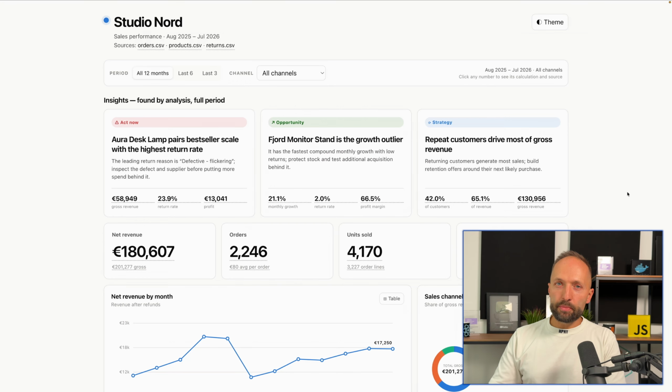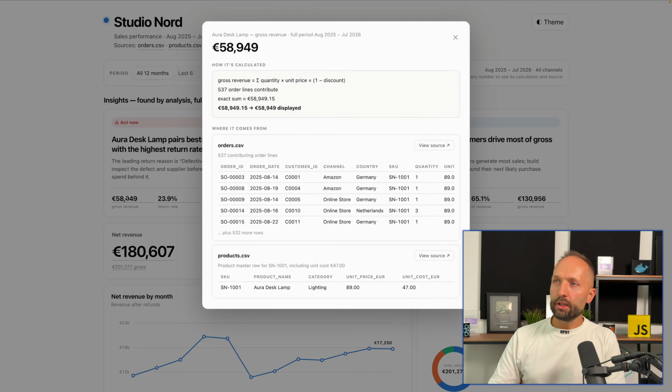This last step now shows you what we had at the beginning of this video. If I now click the gross revenue, we have this overlay. We get an overview of the calculation logic behind that revenue. We get the idea of the files that were used to calculate this number, and we can also inspect the source.